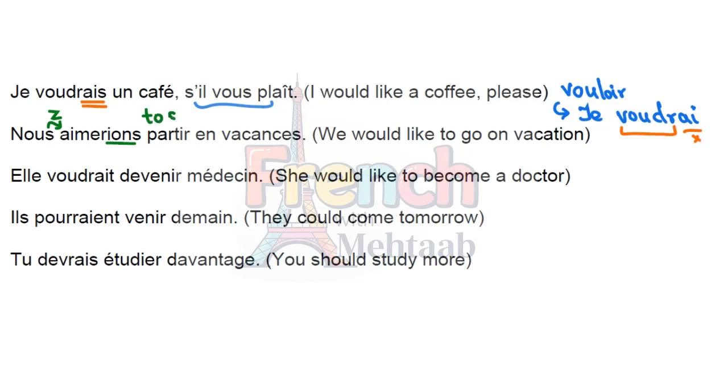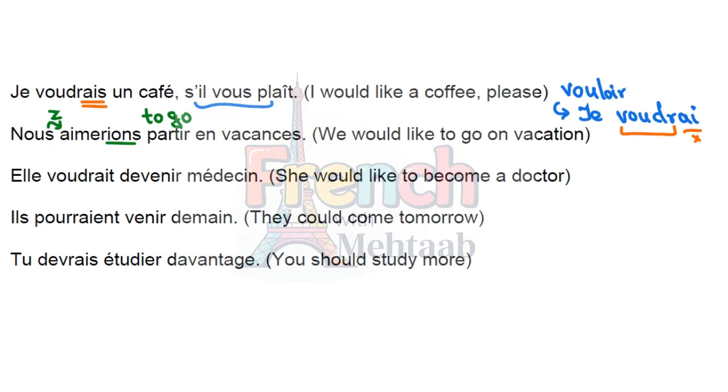Partir means to leave or to go, you can say. En vacances in French is on vacation in English. Nous aimerions partir en vacances. Okay. The third one again: she would like to become a doctor.